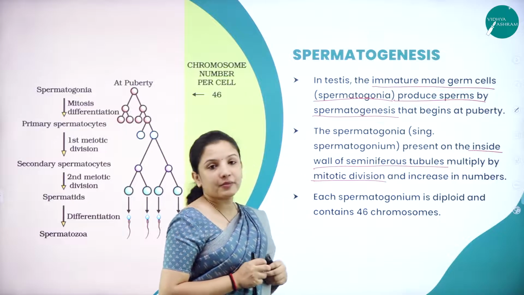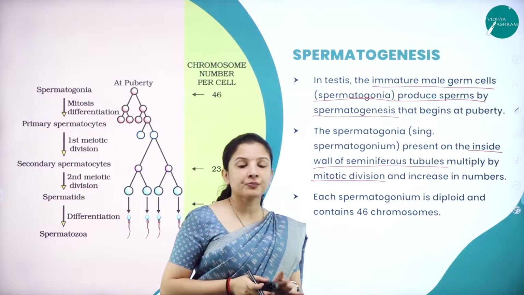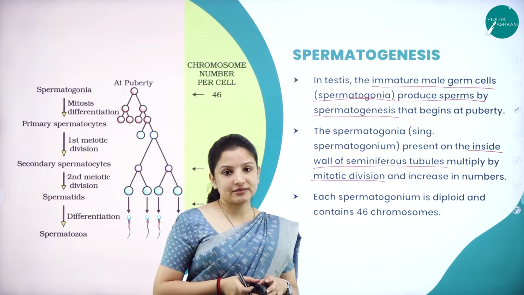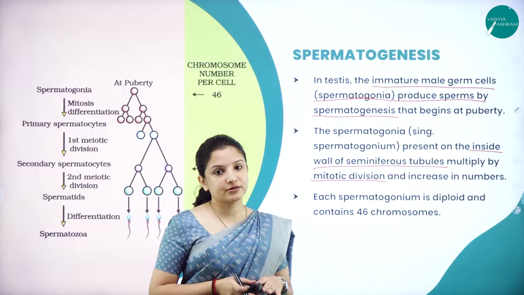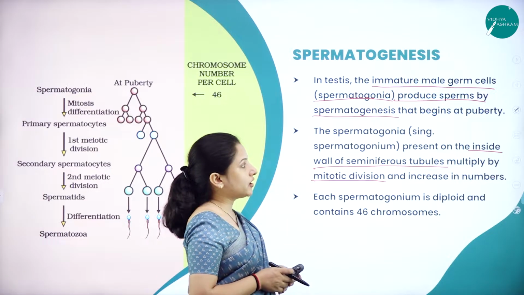Where is the spermatogonia present? In the seminiferous tubules. As I told you, there are 250 lobules or compartments present, which are called the seminiferous tubules, and in these compartments the spermatogonia are present.